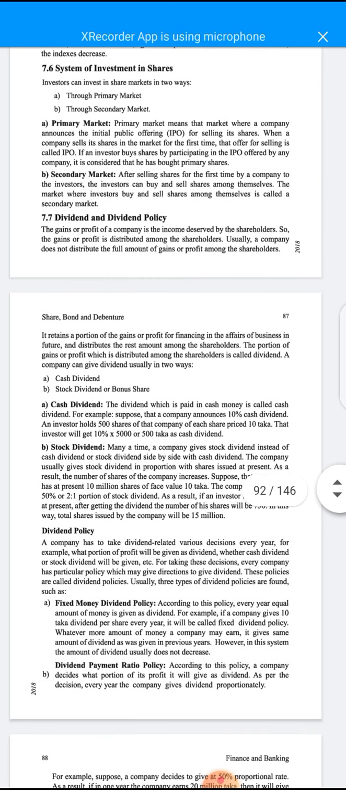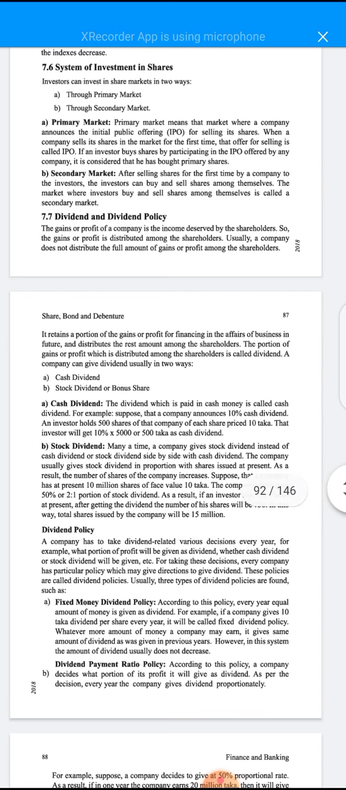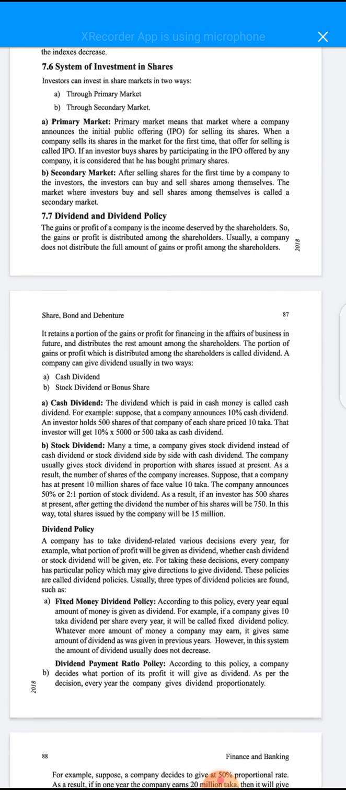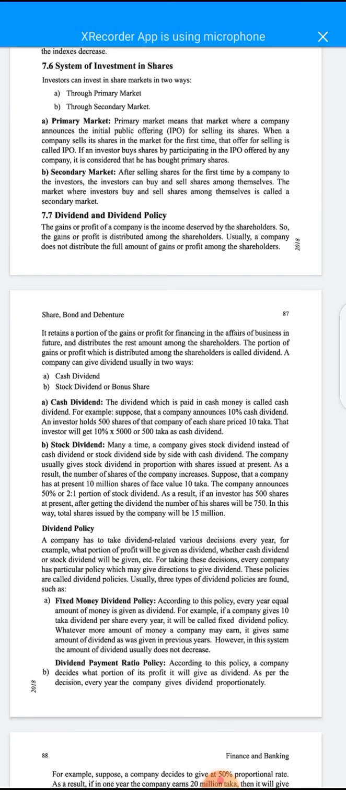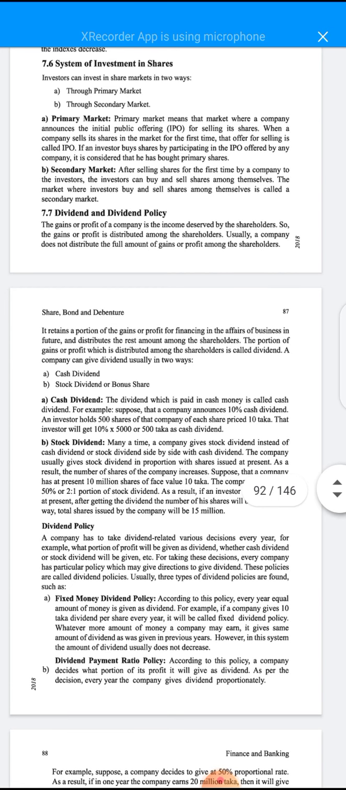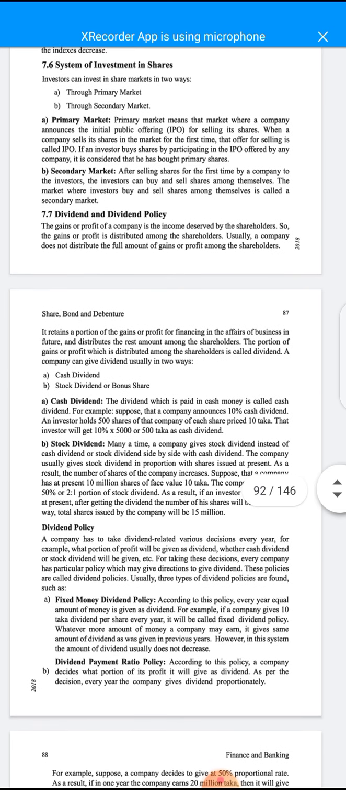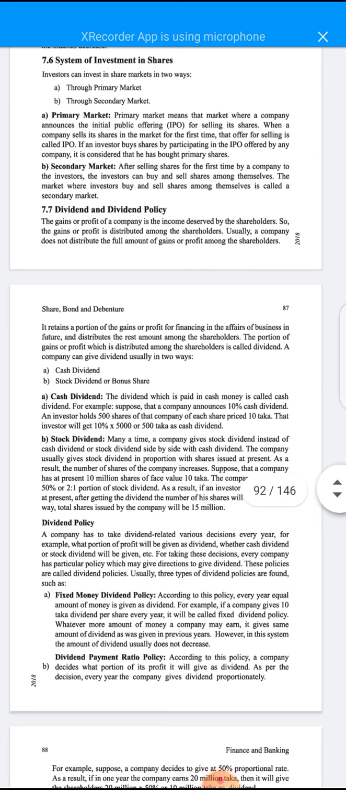Student, at first I read the textbook. Here, the primary market means the market where a company announces the initial public offering for selling its shares. When a company sells its shares in the market for the first time, that offer for selling is called IPO. If an investor buys shares by participating in the IPO offer of any company, it is considered that he has bought primary shares.